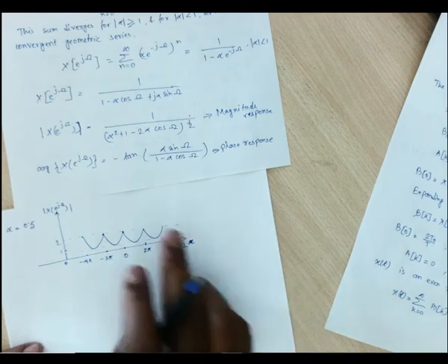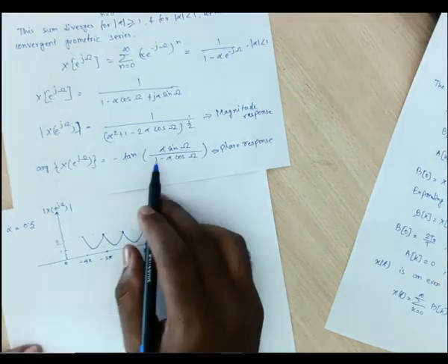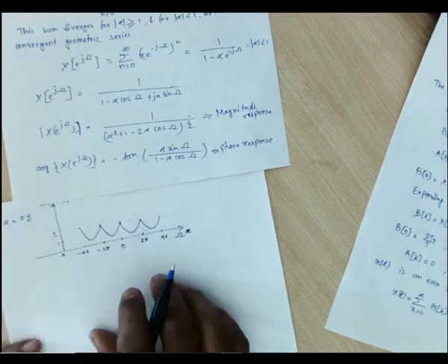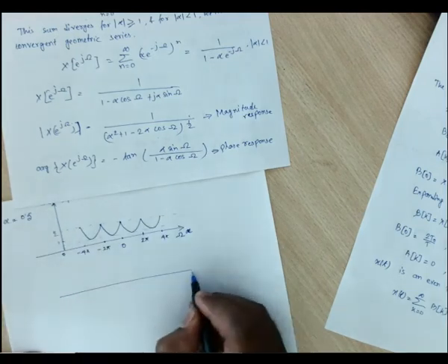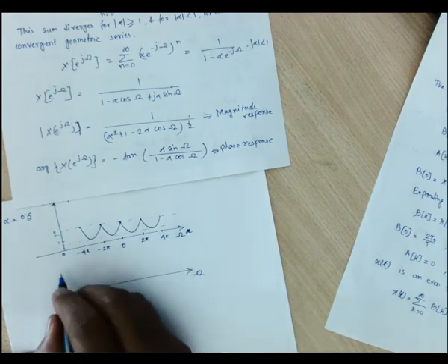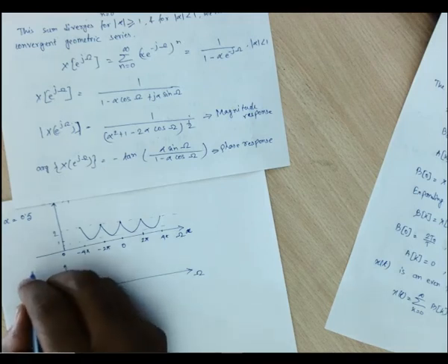Next we are supposed to find out the phase. The same way we will go. It is on the omega axis, the argument of X e to the power j omega.